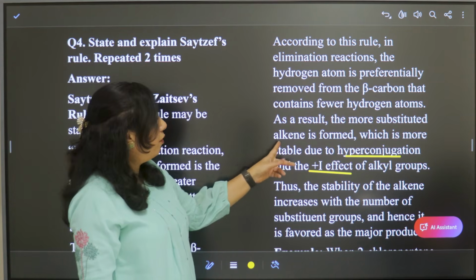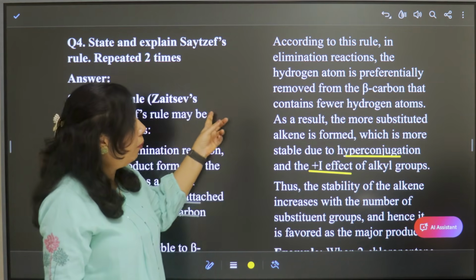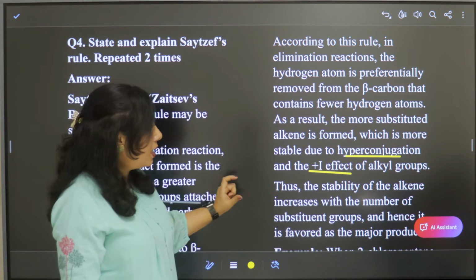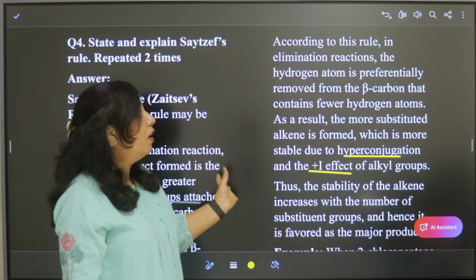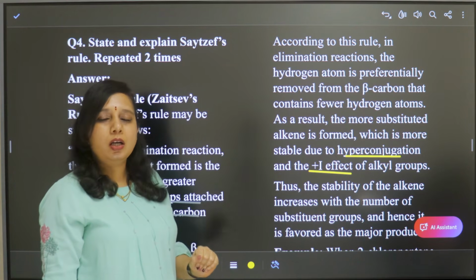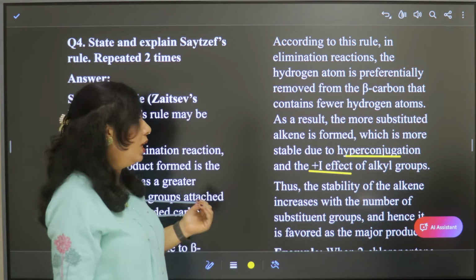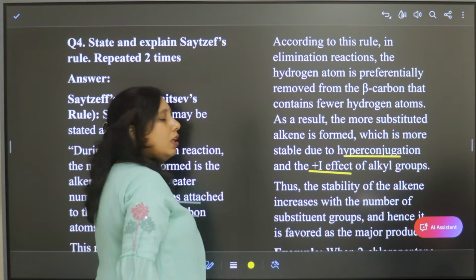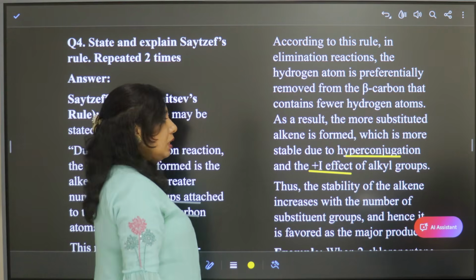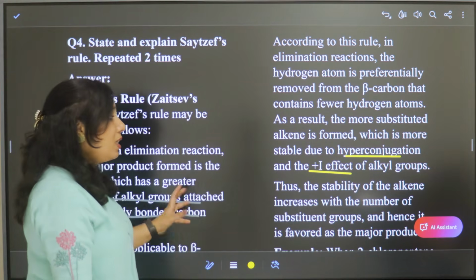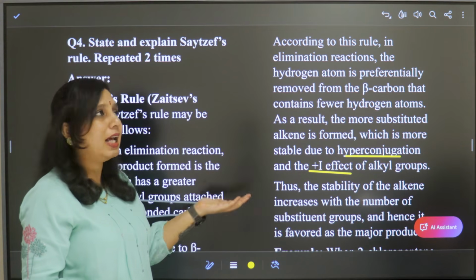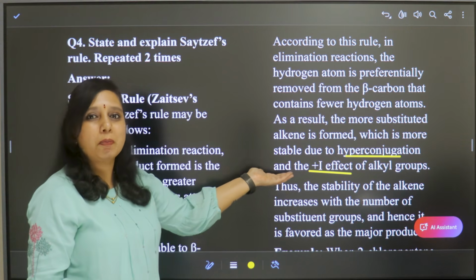Removing hydrogen from that beta carbon produces an alkene with more substituted groups, which is stable by hyperconjugation and positive inductive effect. This stability increases the amount of product, hence it is formed as the major product.